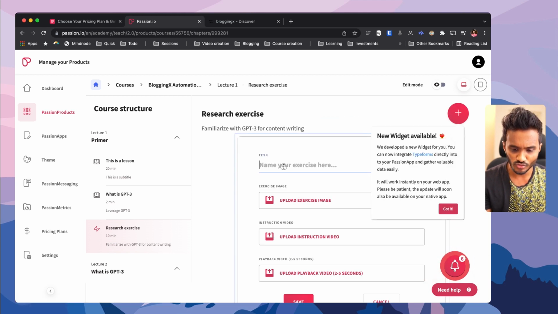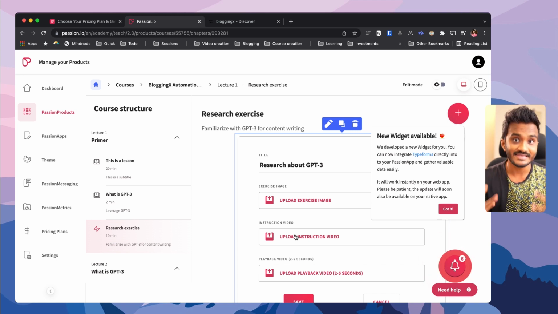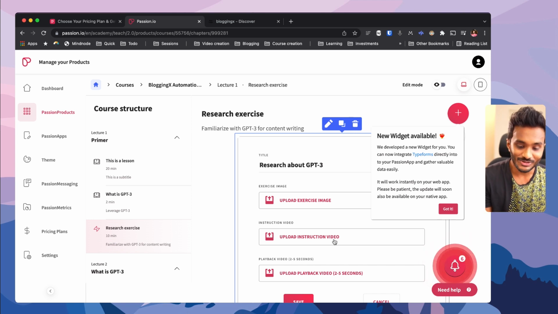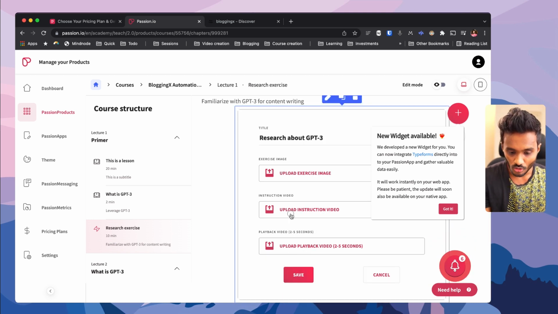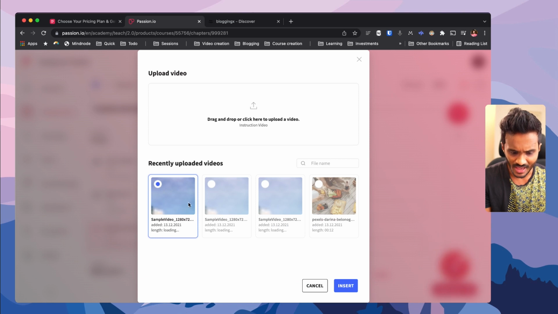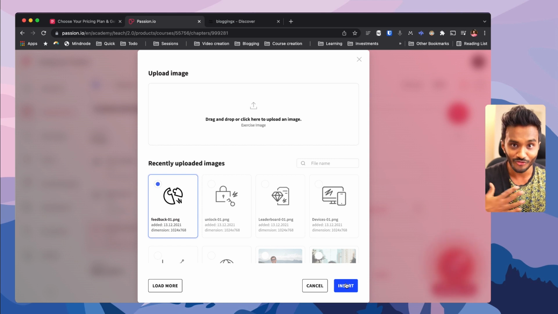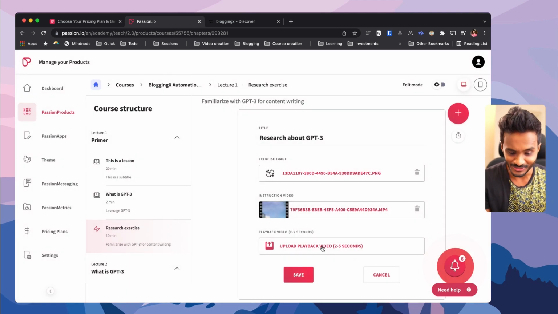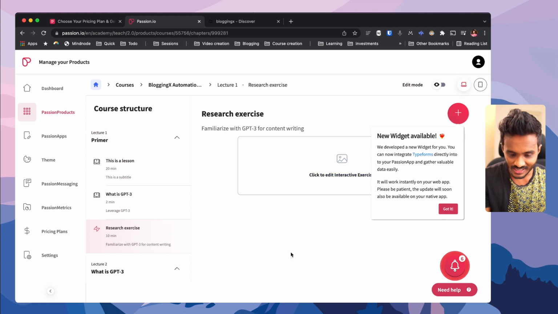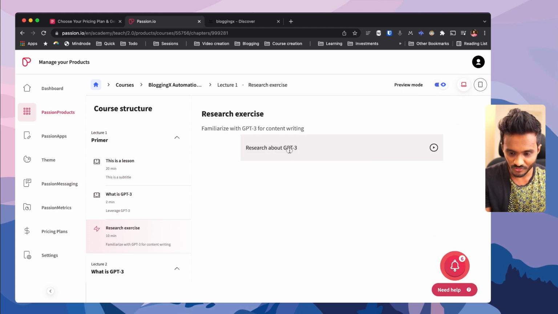So here I just need to add in the exercise name, research about GPT-3, and I can add in the exercise image, instruction video, like exactly how to perform this exercise. The real benefit of this instruction video comes in when you are a yoga instructor, showing the yoga poses for your students. And for playback video, you have various options available, and they also have some placeholder videos uploaded conveniently here, thus helping people like you and also me when creating these review videos. That's pretty good. Attention to detail is really good with this app. And I can just head over to preview mode.